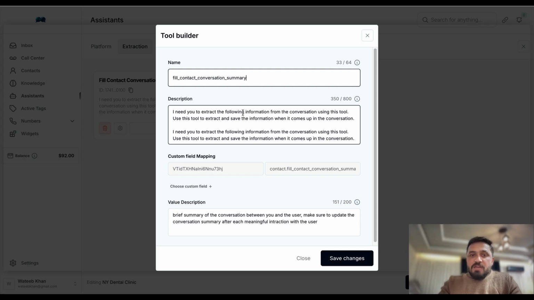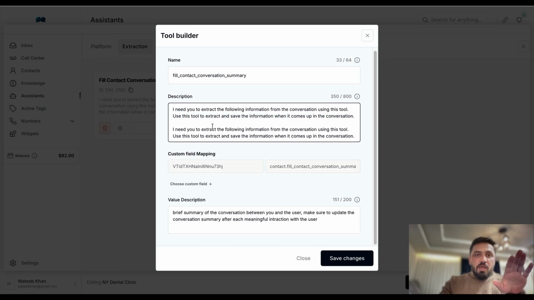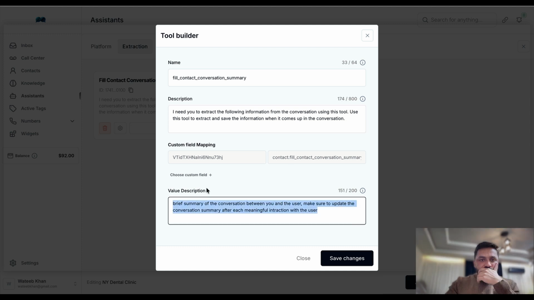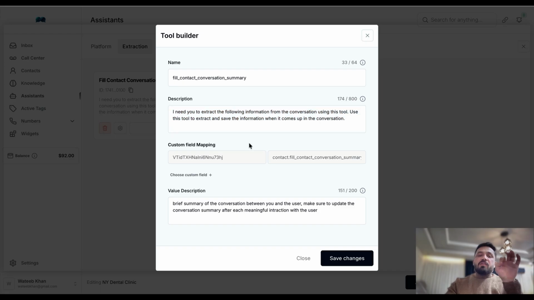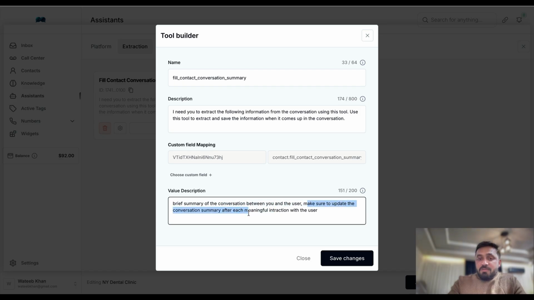I need you to extract the following information from the conversation using this tool. Use this tool to extract and save information when it comes up in the conversation. This is the only part you need to explain here. So this description is the area where we describe what the tool is going to do, and the value description is where we describe what exact part is going to be extracted from the conversation. For example, a brief summary of the conversation between you and the user. Make sure to update the conversation summary after each meaningful interaction with the user.